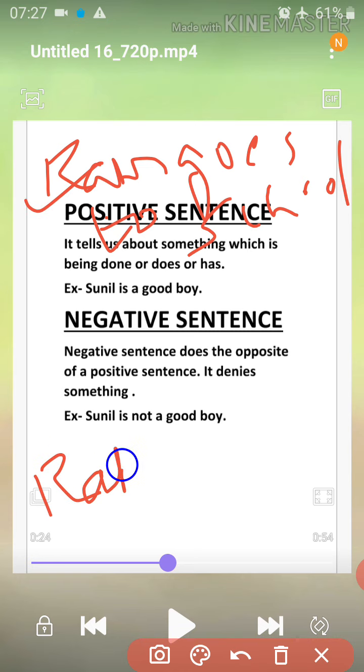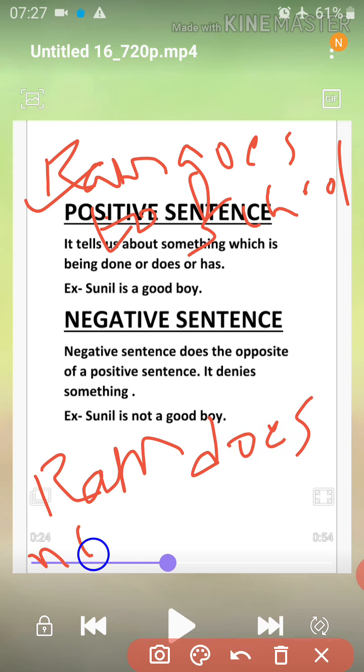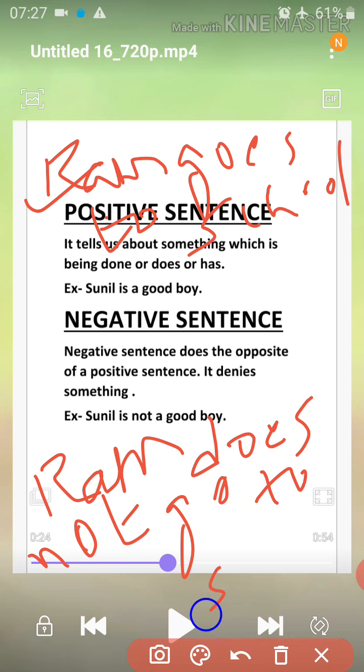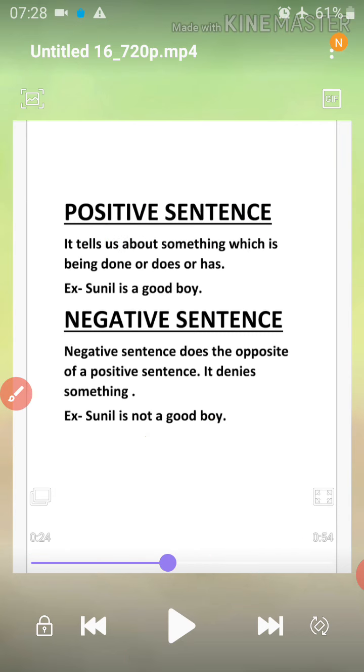Ram does not go to school. So a normal assertive sentence without any negative words is called a positive sentence.